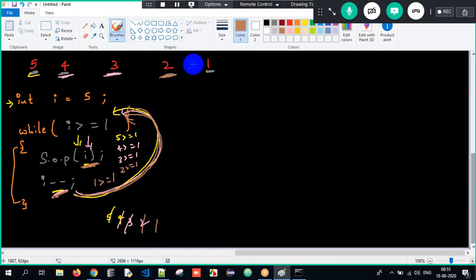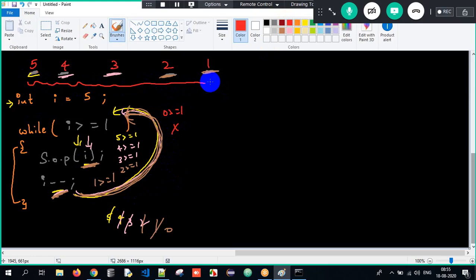Yes, true. 1 will get printed. I minus minus, it will become 0. Now again it goes back here. The I value will become 0. Is 0 greater than or equal to 1? No. Stop it. So this is the output. I get it in a beautiful manner.